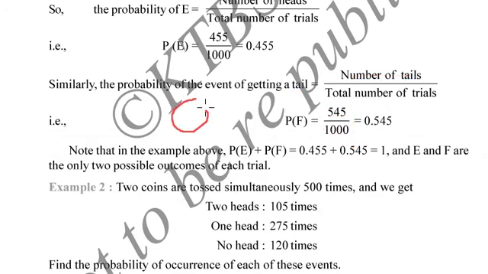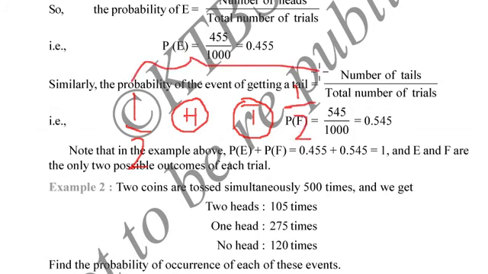When you flip a coin, there are only two possibilities. Either we will see head or we will see tails. The theoretical probability of getting head is equal to 1 by 2 and the theoretical probability of getting tail is equal to 1 by 2. When we flip a coin, there are only two chances. Either we get head or tails. So there is 50-50% chances. When we add these two probabilities, we will get 1. 1 by 2 plus 1 by 2 is equal to 1.